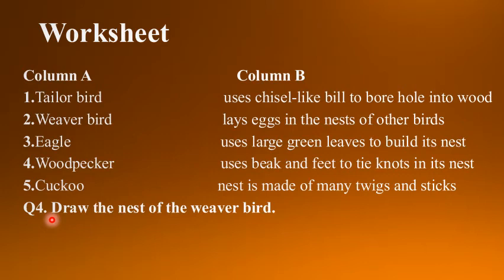Now the next one. Which of these materials might a bird use to build its nest? Let's see, children. What materials do birds use to build their nest? Dry grass, yes, that is used by birds. Leaves, also used by birds. And twigs, these are also used by birds to build their nest. So all 3 are correct. So your fourth option means all of these. So you will tick the fourth option.